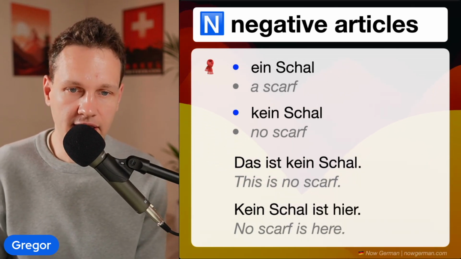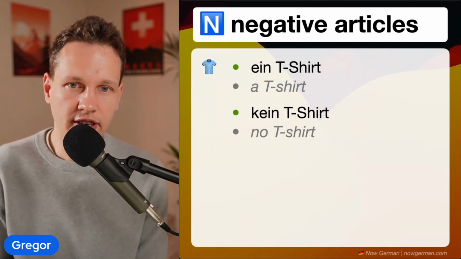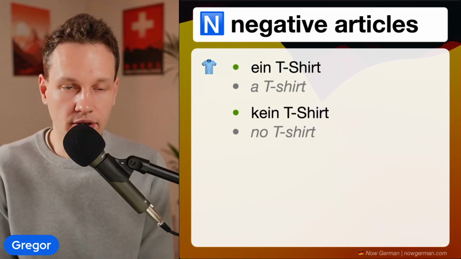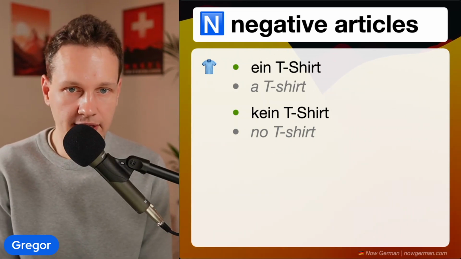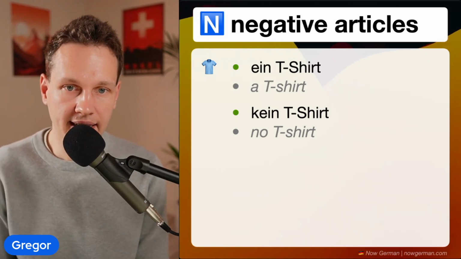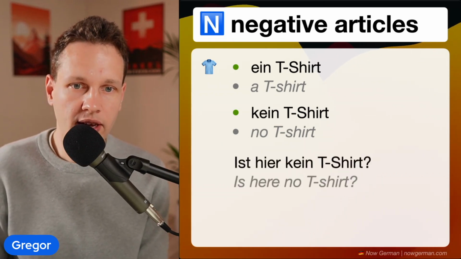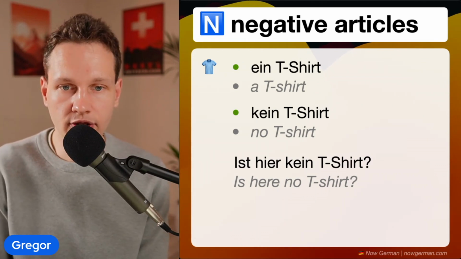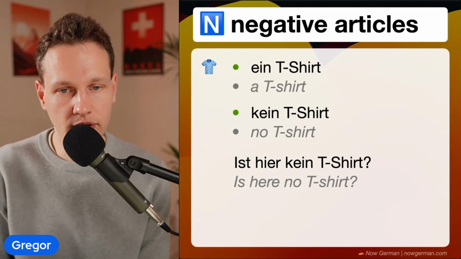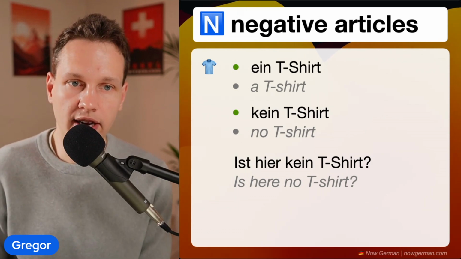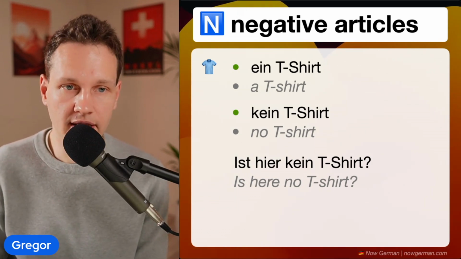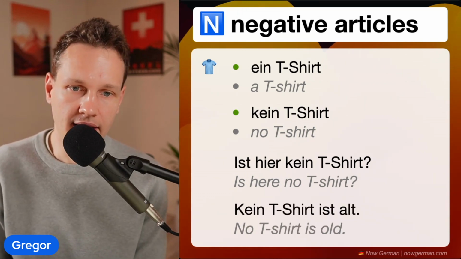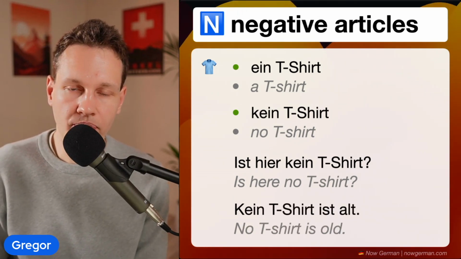No scarf is here. All right, and T-shirt, we saw already that the indefinite article is also ein. And so that means the negative article is going to be the same as well. In this case, it is kein T-shirt. For example, ist hier kein T-shirt? Is here no T-shirt? More naturally, perhaps in English, you'd ask, is there no T-shirt here? But I just do a literal translation, so it's even more obvious what's going on in German. And then we have, kein T-shirt ist alt. No T-shirt is old. All right.